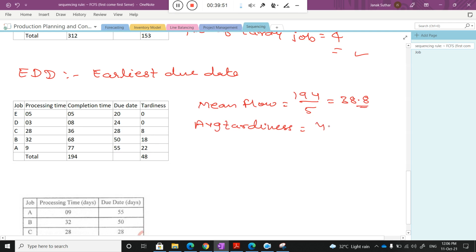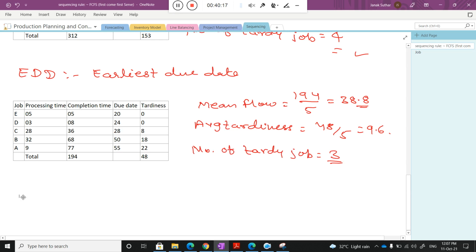48 by 5. Very good. So 48 by 5, what will be the value? 9.6. Okay, good. So number of tardy jobs, can you tell me, class? The number of tardy jobs? 3. Okay. So now we have applied all the strategies.